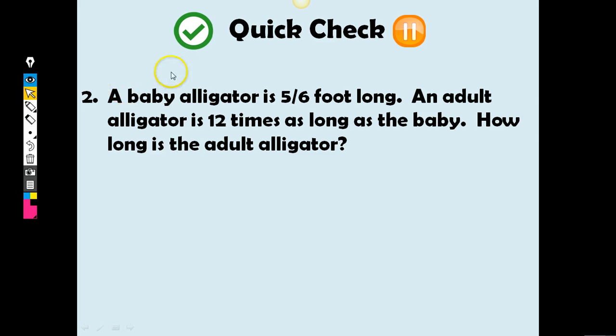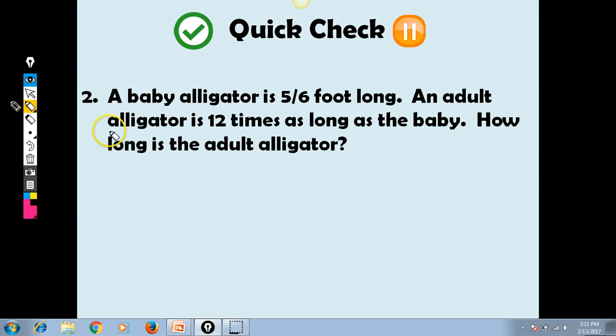Okay, so here's a quick check. We have a baby alligator that is 5/6 of a foot long. An adult alligator is 12 times as long as the baby. How long is the adult? So you've got a multiplication problem there. And you can see it's 12 times the baby length. So you're looking at these pieces of information, right?